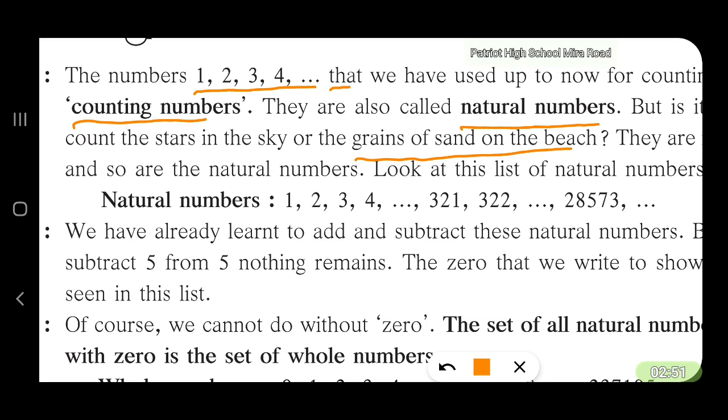So these are all natural numbers: 1, 2, 3, 4, dot, dot, dot. You can take any number, 321, 322, 324, and it will go on till you come to the number 28573. These are all natural numbers.